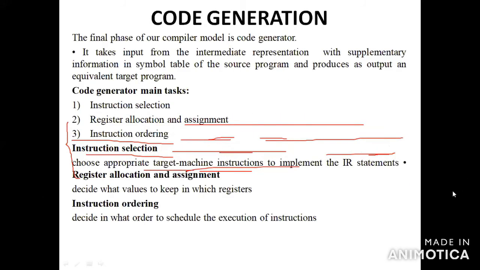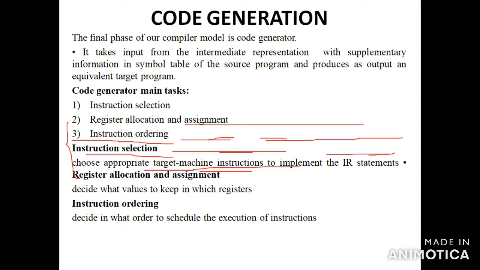In code generation, the input is the intermediate representation with the supplementary information in the symbol table of the source program, and it produces the final output as the equivalent target program. So the code generator takes the intermediate representation with the supplementary information in the symbol table and produces an equivalent target program.